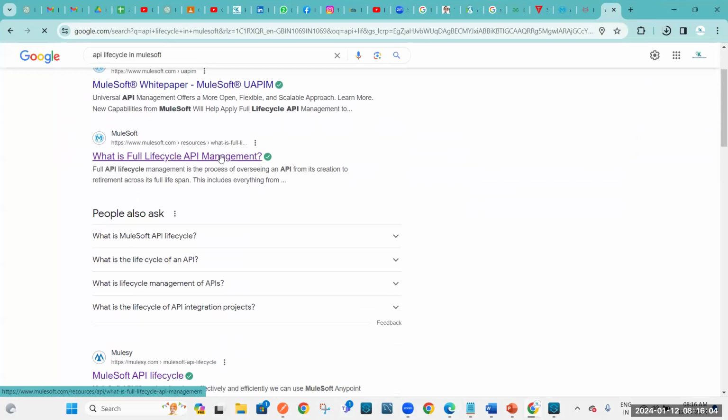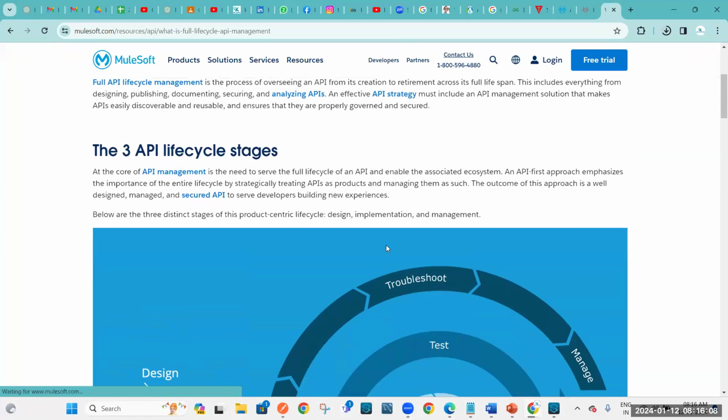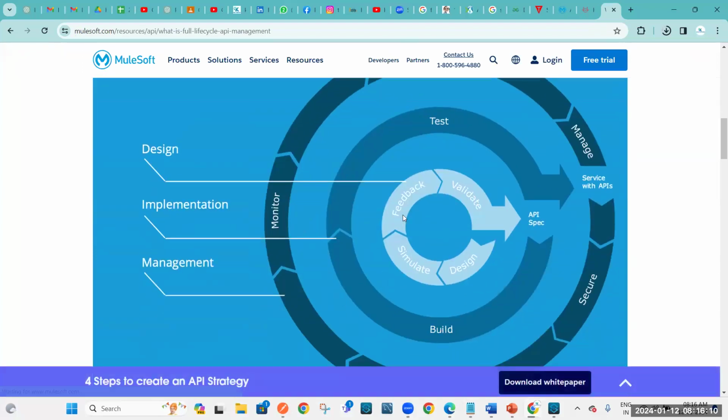And again, in design, we have 4 stages. First, we need to design the API, then we need to simulate it, then we need to take feedback, and we need to validate it. So, this part we already covered yesterday. Today, what we need to do? We need to start with the implementation. Implementation is nothing but development. Here, build and test.